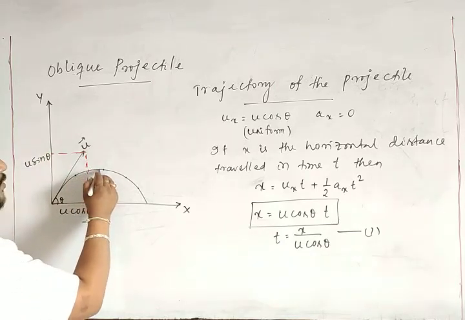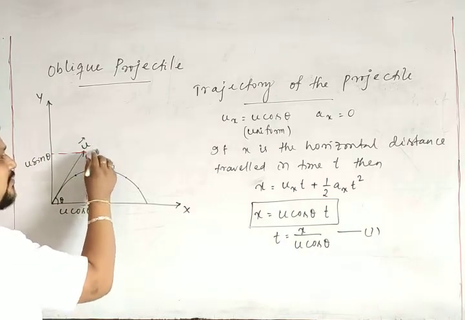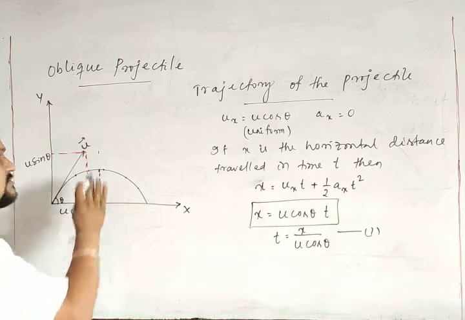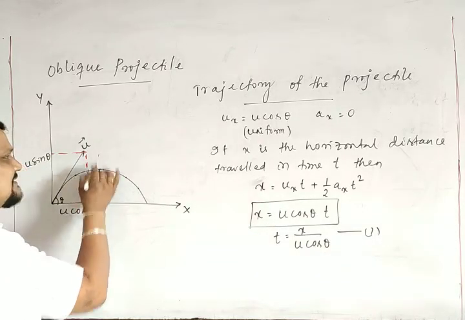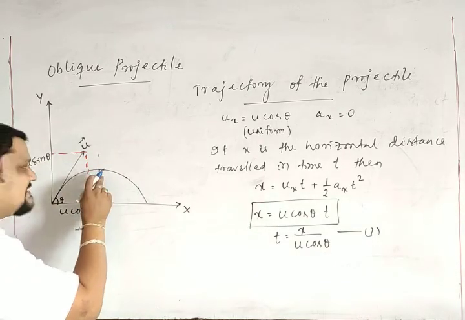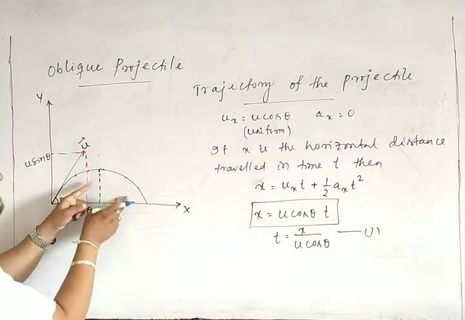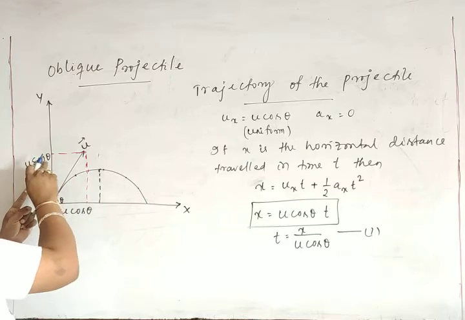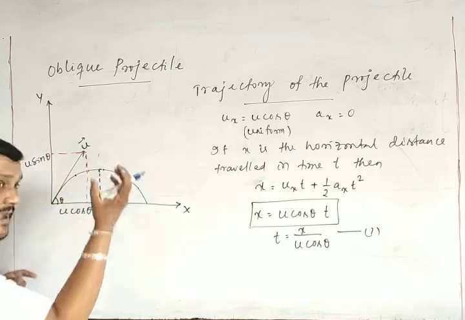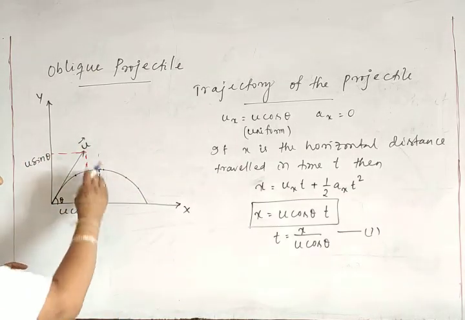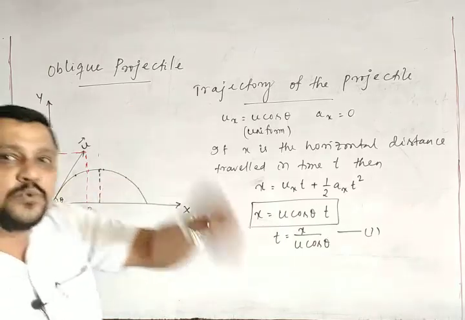So there is no velocity in this direction. Here the final vertical velocity becomes 0. When this vertical velocity becomes 0, the acceleration is always downward, so this acceleration dominates over the velocity. So the acceleration vertically down, that is g, dominates and the body comes back to the surface.